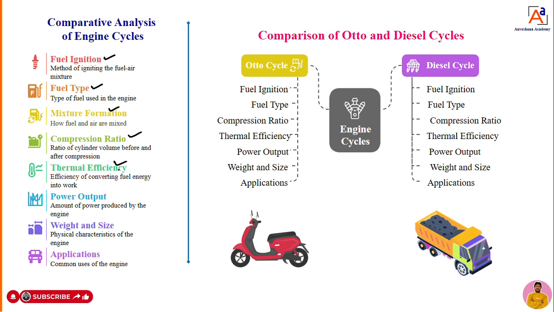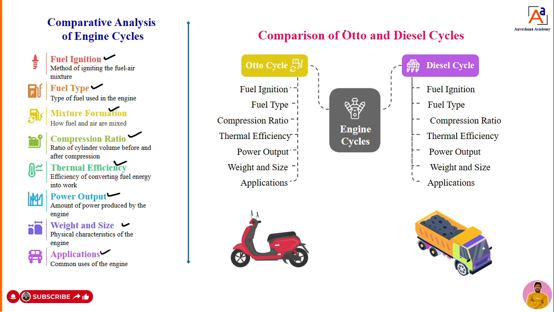Then thermal efficiency is the ratio of work done by the engine to the heat supplied. The petrol engine has lower thermal efficiency, whereas the diesel or compression ignition engine has higher thermal efficiency. Then power output: the power output from a diesel engine is more compared to a petrol engine. Weight and size: diesel engines are somewhat heavier than petrol engines. And applications: for lighter applications we use petrol engines, but for heavier applications we use diesel engines.